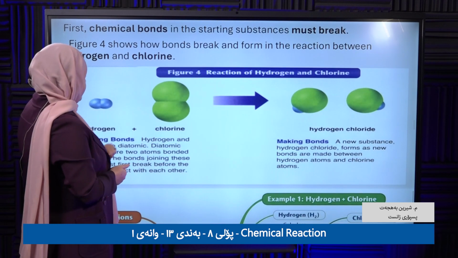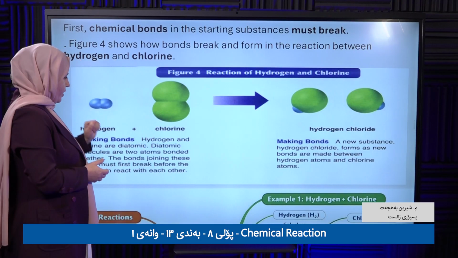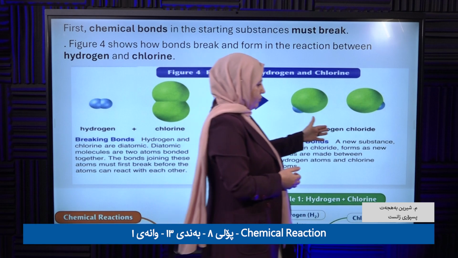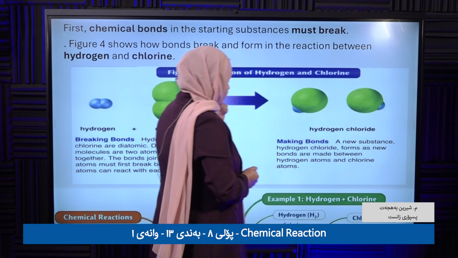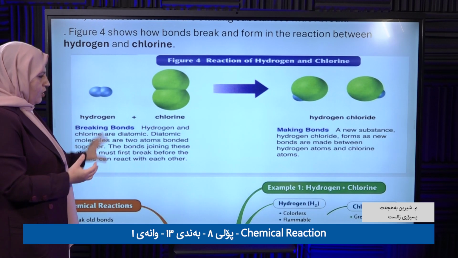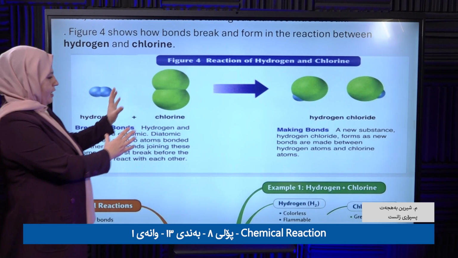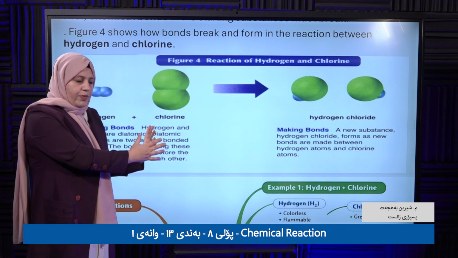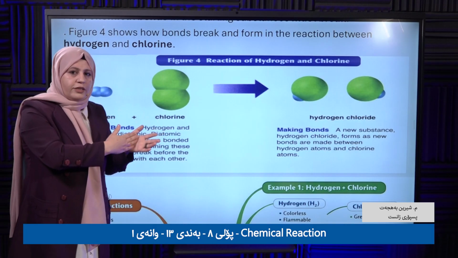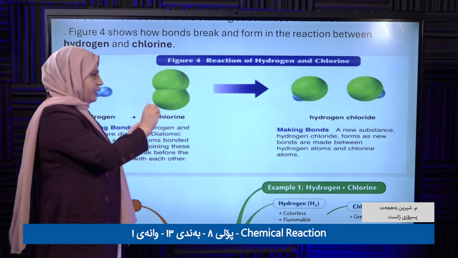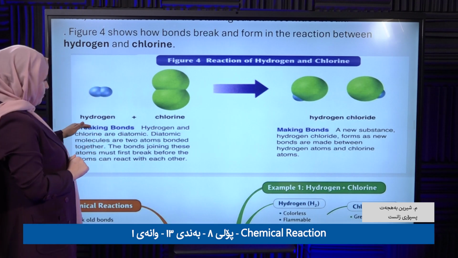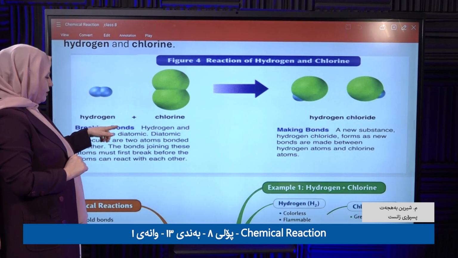Look here, we have hydrogen and chlorine. They form hydrogen chloride. Let's see how. First of all, hydrogen is an atom, and chlorine is an atom too. When they react together, the original bond, which is between the chlorine atoms and between the hydrogen atoms, should break apart. The first step is breaking bonds.